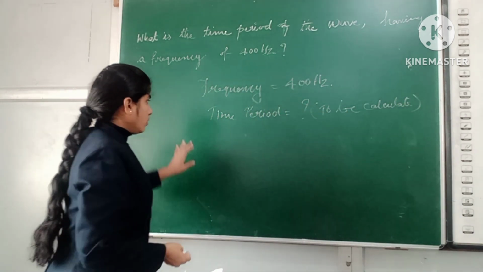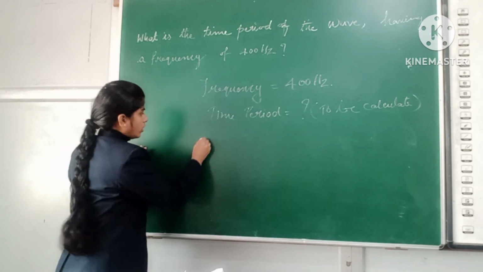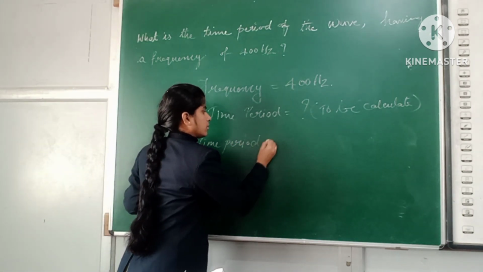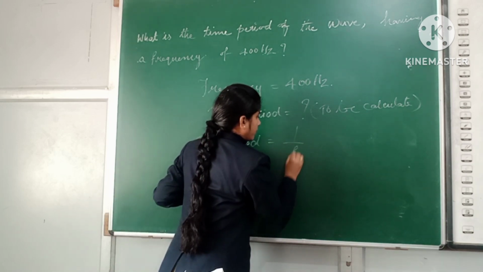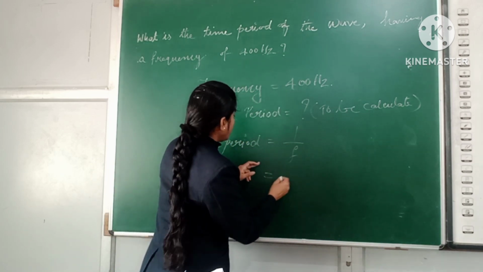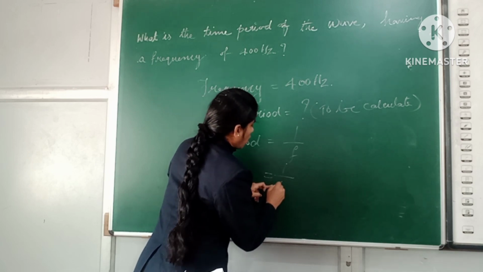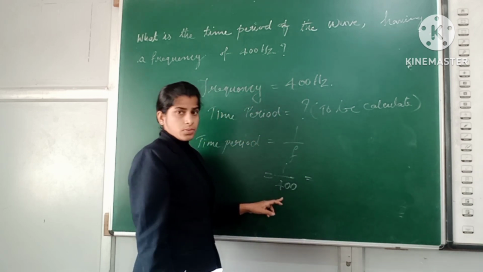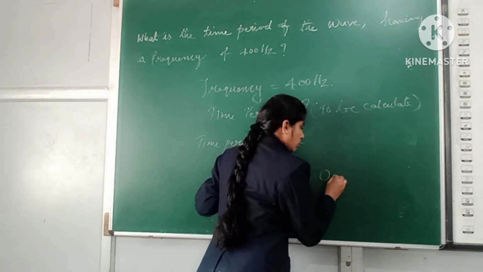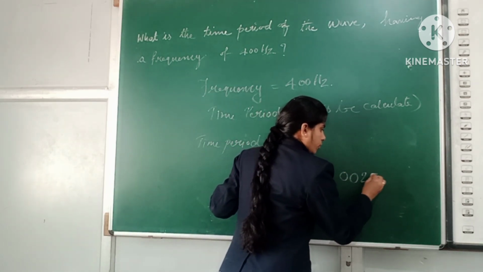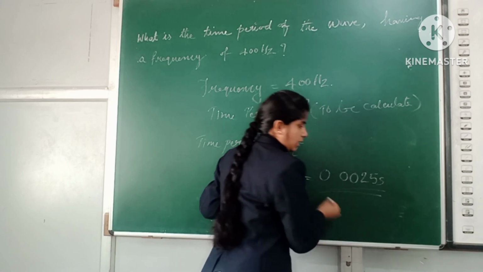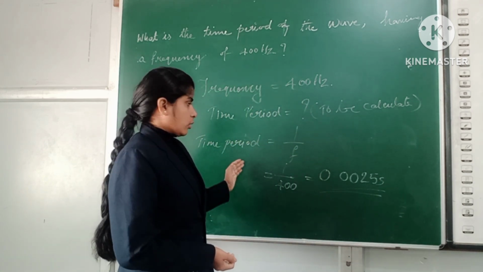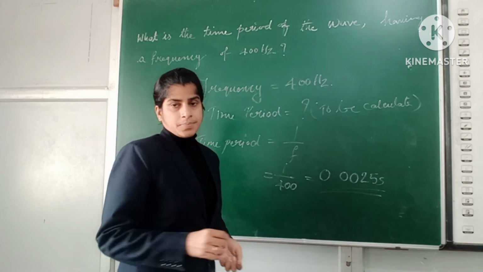So you know that the formula of time period is 1 by f. Here the given frequency is 400 Hz, which means we will get the answer 0.0025 second. This is the answer. Is it clear? Now we are going to discuss another problem.